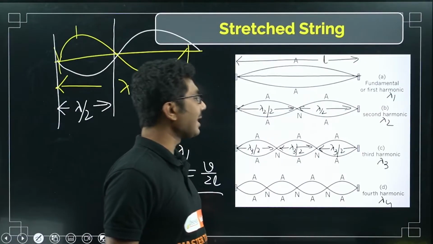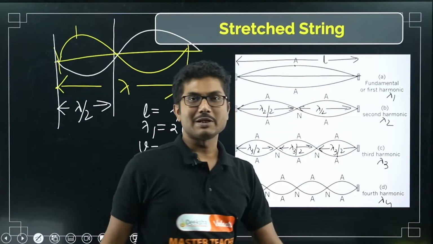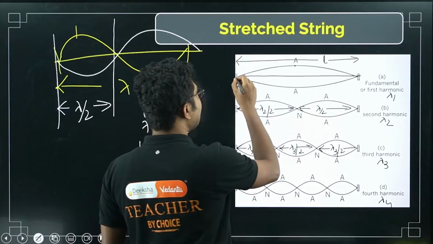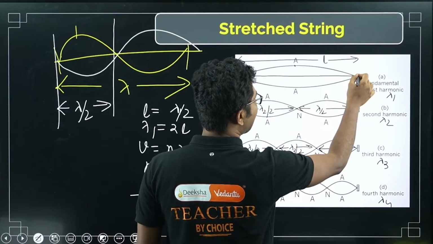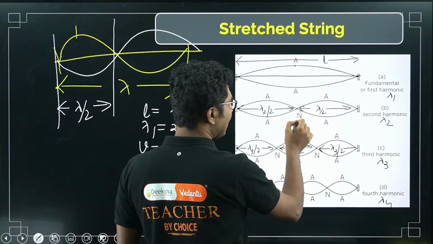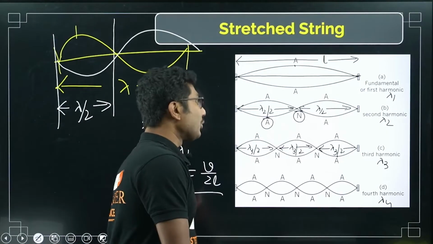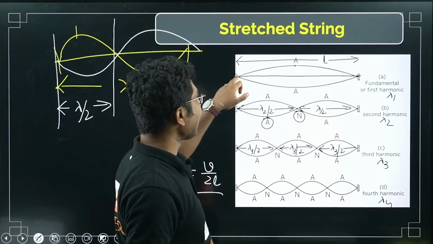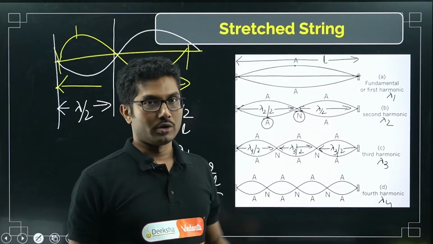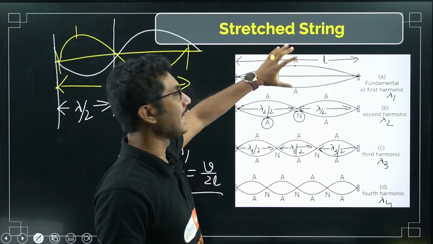Now you should remember that the point where the maximum displacement is happening is called antinode, and where minimum displacement is happening, this is called node. So here N represents node, A represents antinode. Also you have to remember that when there is no displacement, there should definitely be a node, and where there is maximum possibility of vibration, there will be an antinode.